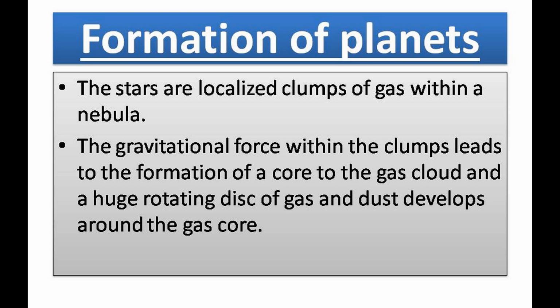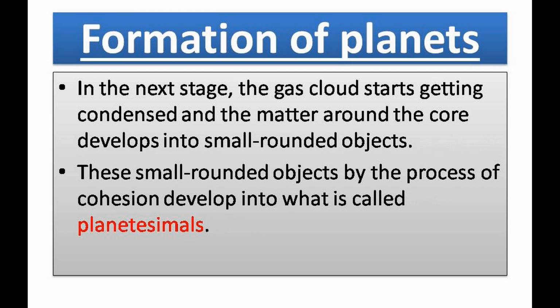Now we will learn about the formation of planets. As we know, the stars are localized clumps of gas within a nebula. The gravitational force within the clumps leads to the formation of a core to the gas cloud, and a huge rotating disk of gas and dust develops around the gas core.